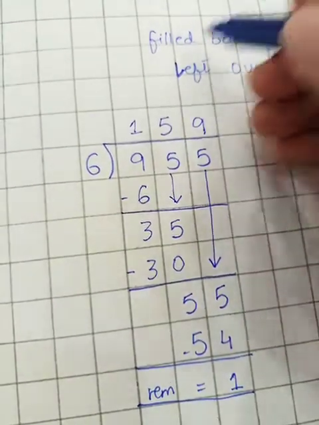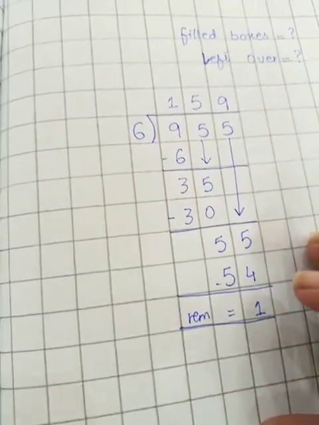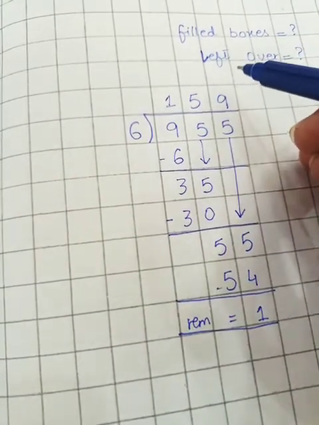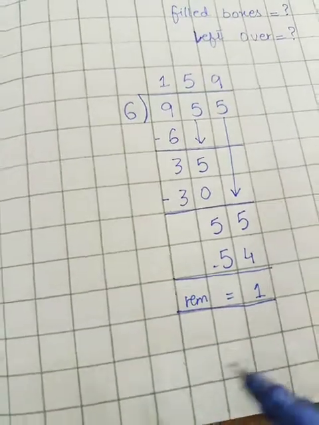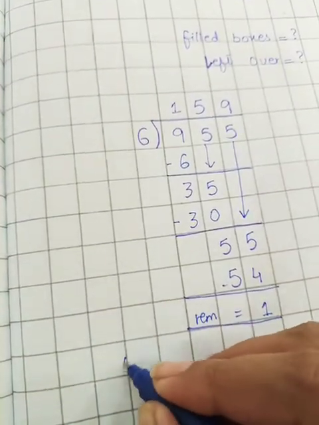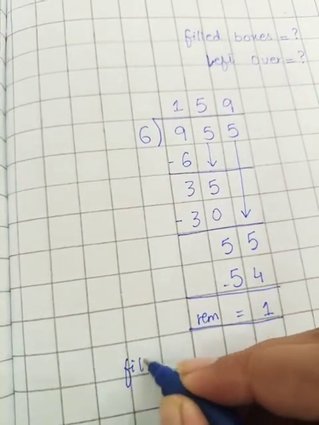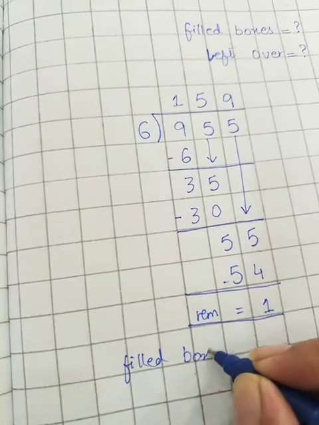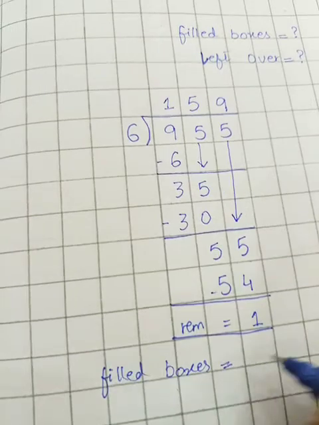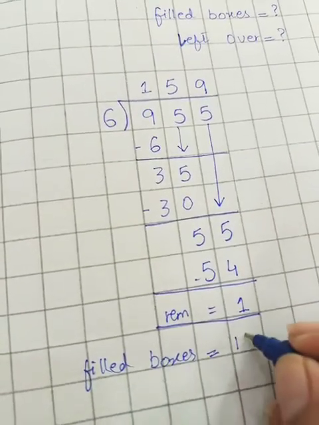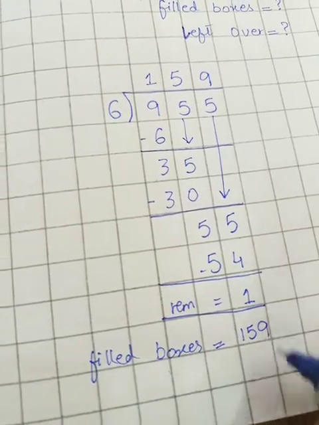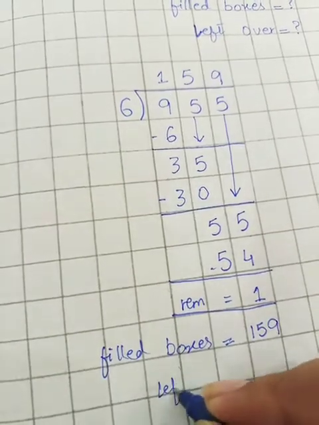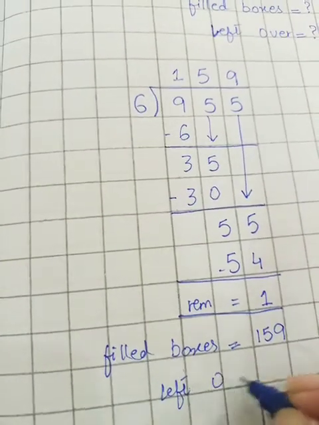Now students, the filled boxes and the number of chocolates that will be left over, we are going to write here. First of all, filled boxes. So students, can you tell me where is the answer of these filled boxes? Yes, the answer is in our quotient. Filled boxes are 159. And where is the answer of the leftover?